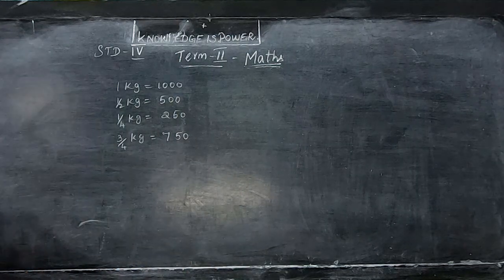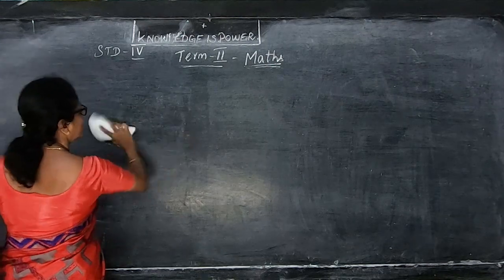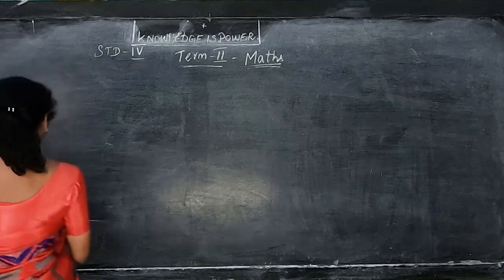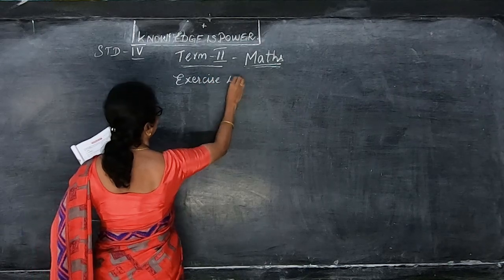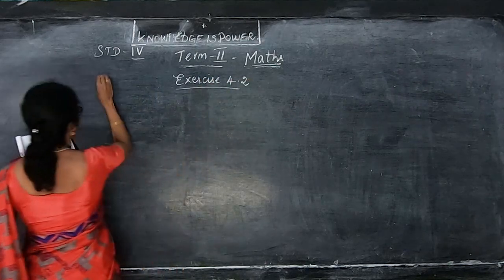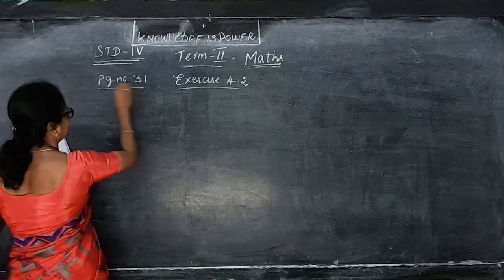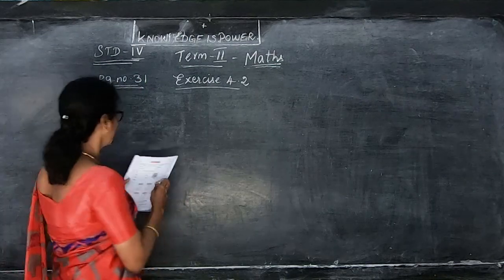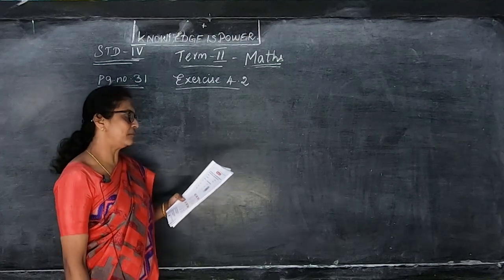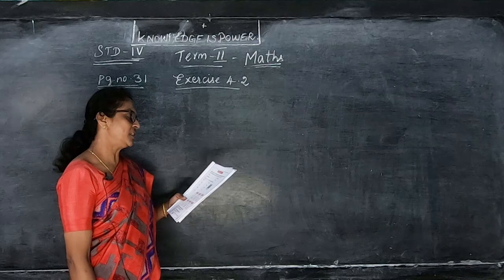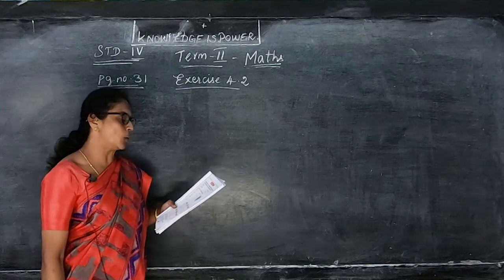And now we will see the exercises. So here exercise 4.2, page number 31. Okay, page number 31, exercise 4.2. Here they are given Mohana bought 2 kg 600 gram grapes and 1 kg 450 gram guavas. How much more did Mohana buy grapes than guavas by weight?